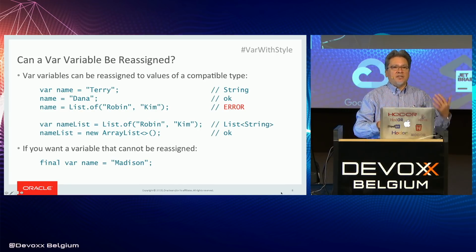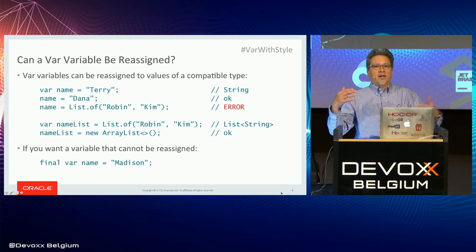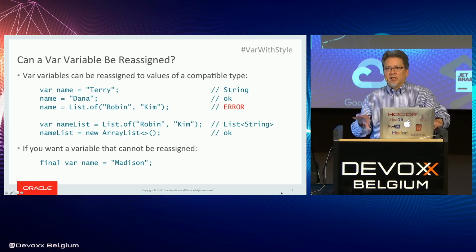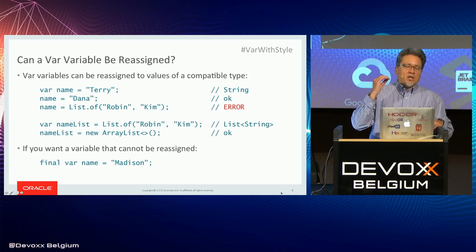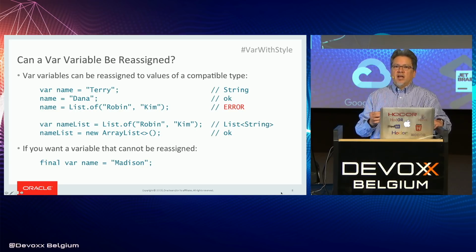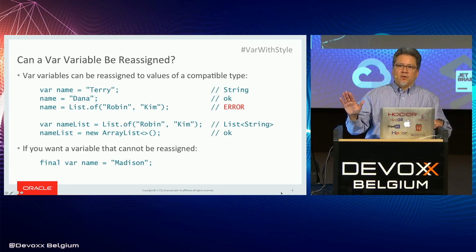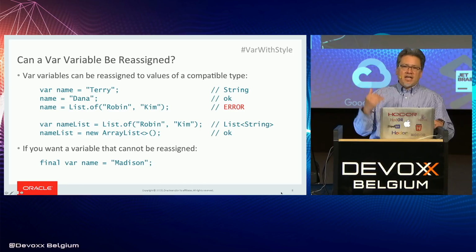So there's no magic going on here where there's some kind of unification or global analysis of what the type is. In a var declaration, the type is inferred from the initializer, and that's the end of story. If it can't be done, it's a compile-time error. If it can be done, the variable name is inferred to have type String. And thereafter, everything else is type checked against that.